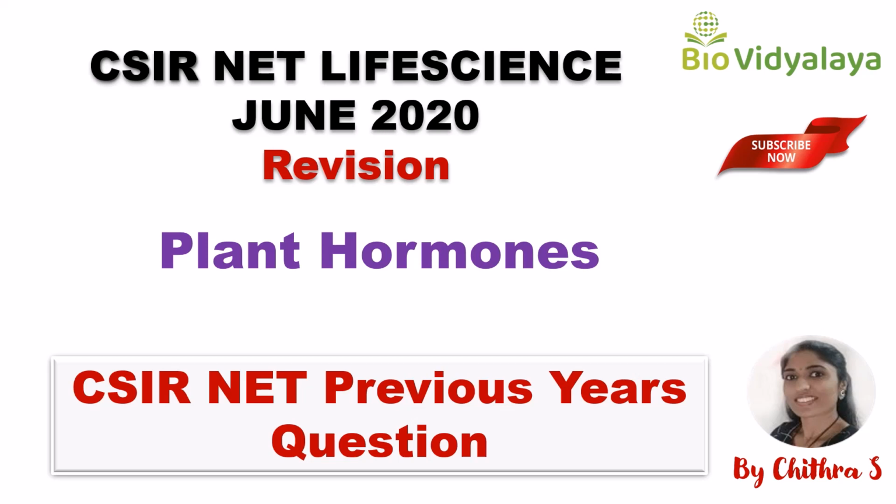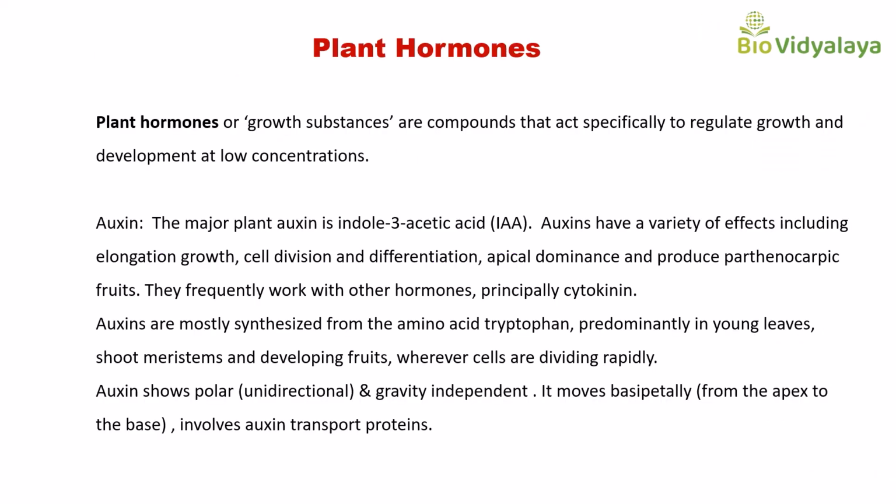So let's start. Before going to the question discussion, I will give a quick summary about the major plant hormones. So what is meant by plant hormones? Plant hormones or growth substances are components that act specifically to regulate growth and development at low concentration. That means these plant hormones will promote or inhibit the growth and development of plants. And the first plant hormone identified was auxin.